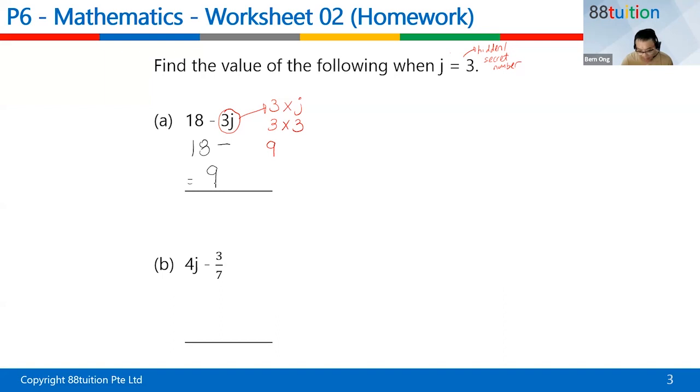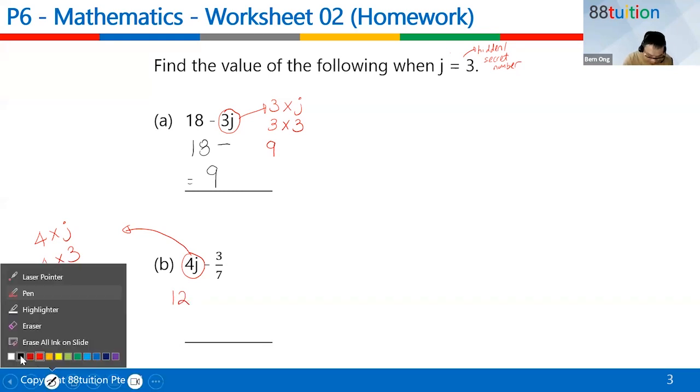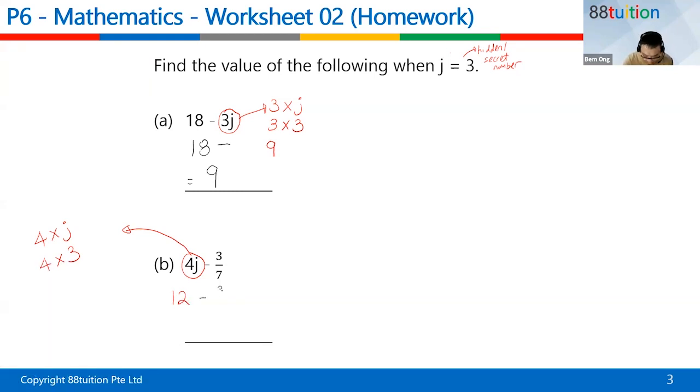So easy. Okay, good. How about down here? Down here we have another one called 4J. What does 4J mean? 4J actually means 4 times J. So the J is actually a 3. So 4 times 3 is actually 12, right? Don't worry, if they ask you to exchange the alphabet for a number, it's okay.